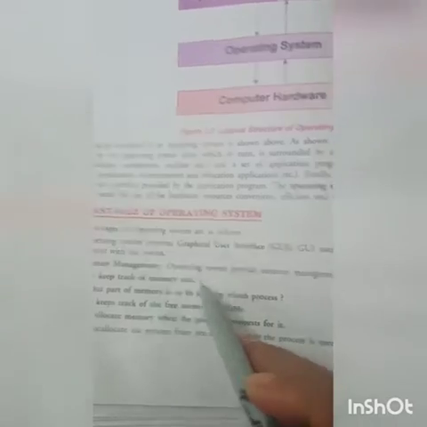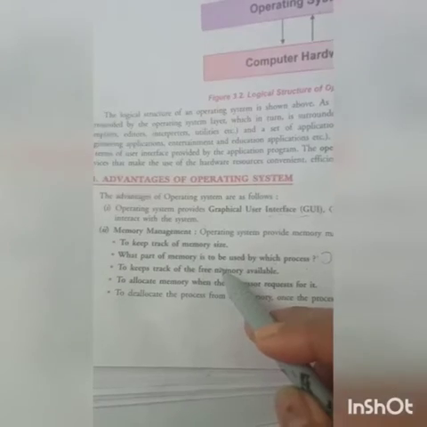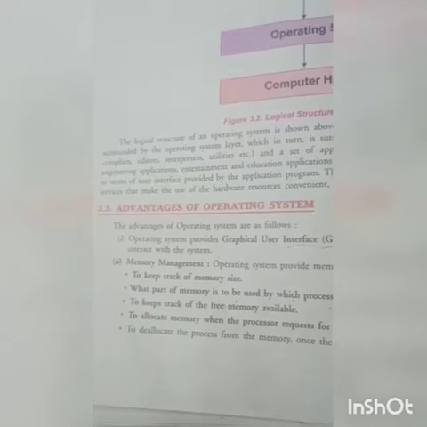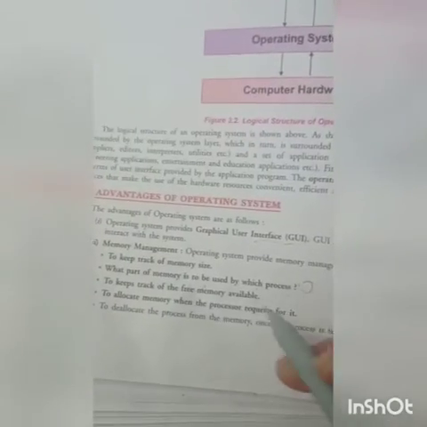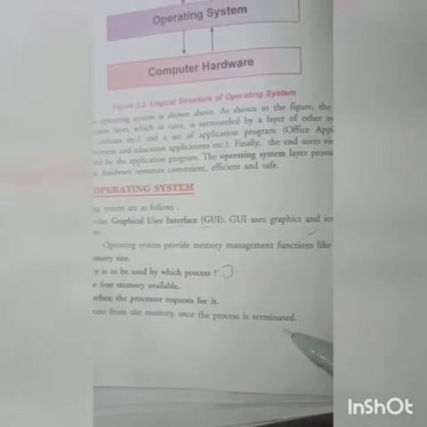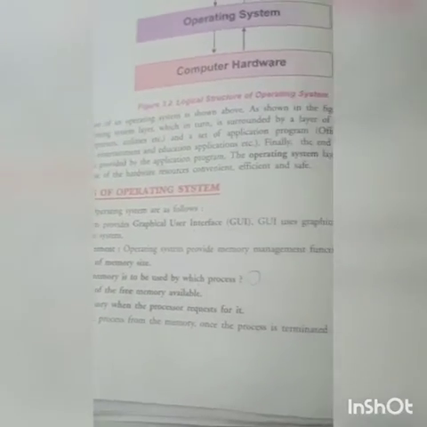Memory management. Operating system provides memory management functions like to keep track of memory size, what part of memory is to be used by which processor, which drive is using, suppose C drive, E drive, D drive. So where you are keeping your files, in which drive, the operating system also decides. To deallocate the processor from the memory once the process is terminated. Children, once the processor is terminated, then it can also deallocate the processors here.